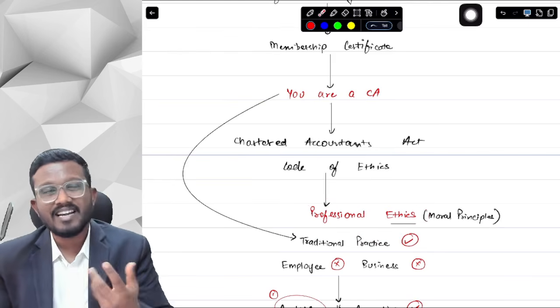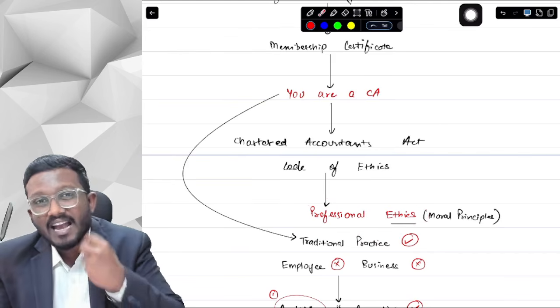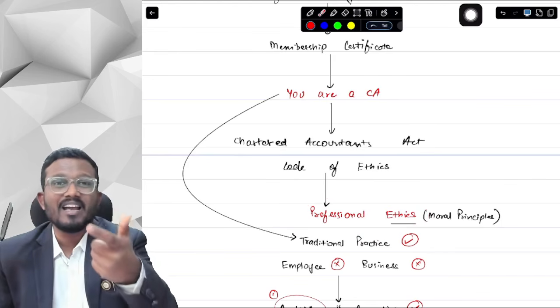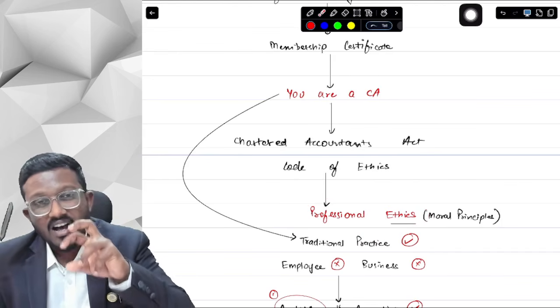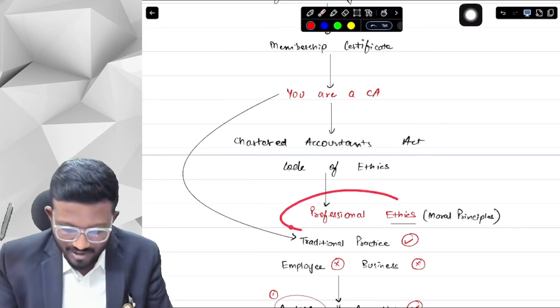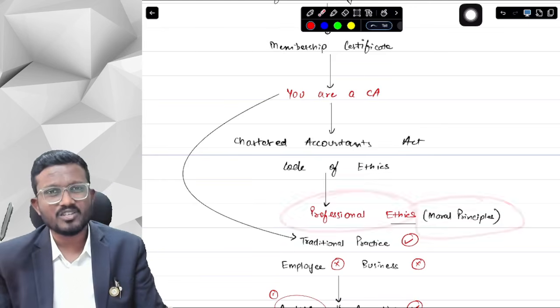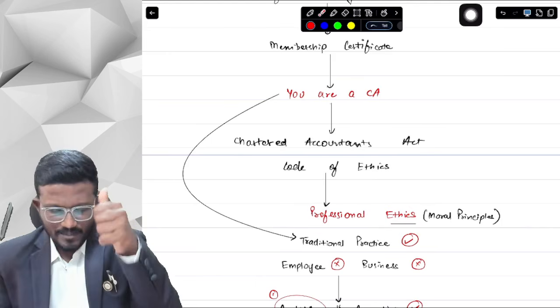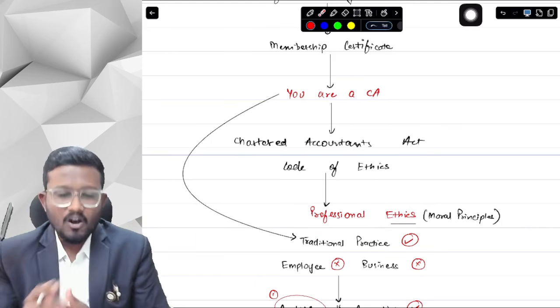Professional ethics is basically the moral principles of our professional behavior. How should we behave, what should our ethics and moral values be when we are behaving professionally. Everything is covered in professional ethics, and that will be covered in detail. Okay, so now you are a chartered accountant.